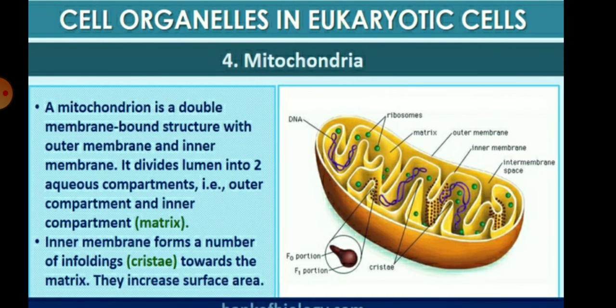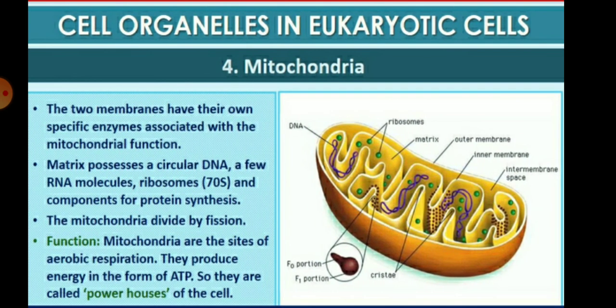So children, next is the mitochondria. A mitochondrion is a double membrane-bound structure with an outer membrane and an inner membrane. It divides the lumen into two aqueous compartments, the outer compartment and the inner compartment. The inner membrane forms a number of infoldings called cristae towards the matrix, and this increases their surface area. So children, the main function of the mitochondria is as the site of aerobic respiration.